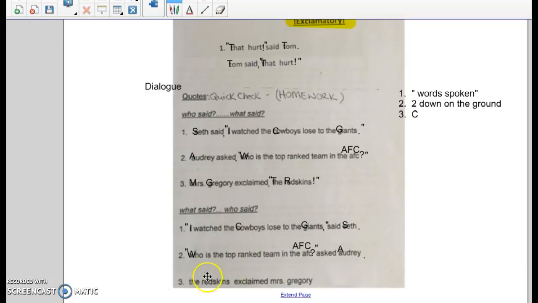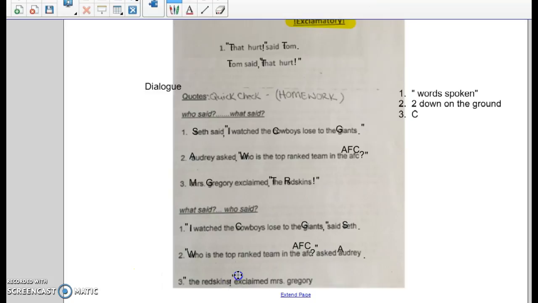All right, number 3, "The Redskins," exclaimed Mrs. Gregory. What was spoken? The Redskins. Two down on the ground. Well, we have "exclaimed." We know we have to have an exclamation point. Which part was exclaimed? Was it "The Redskins" exclaimed Mrs. Gregory! Or "The Redskins!" exclaimed Mrs. Gregory. I yelled the Redskins.